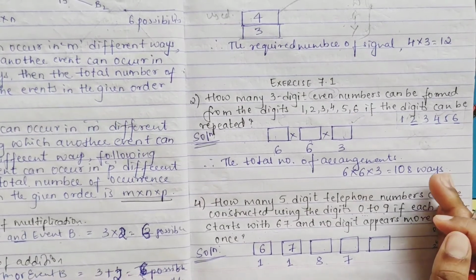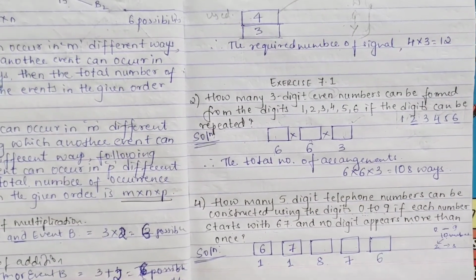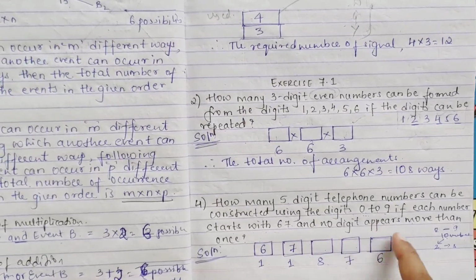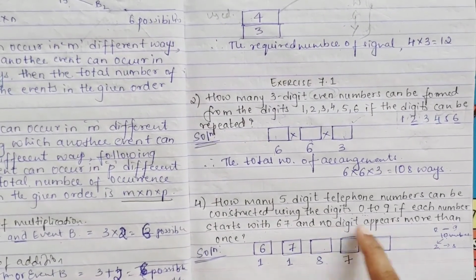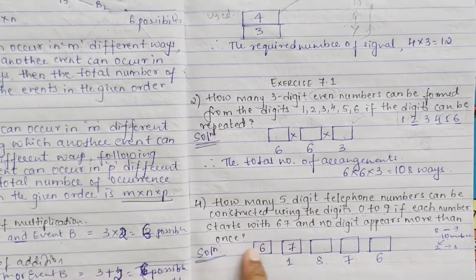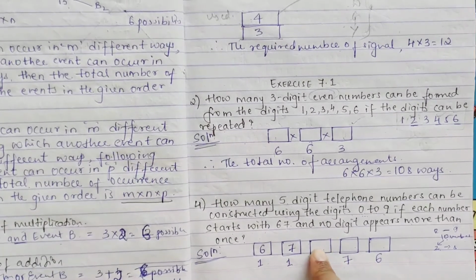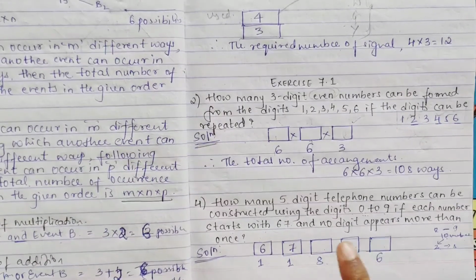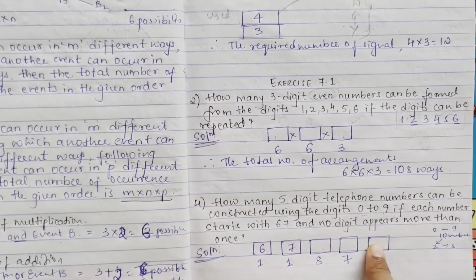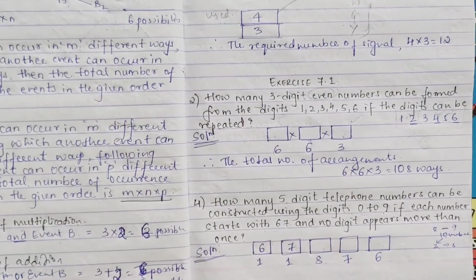Again from 10, 4 numbers are deducted, so left is how much? 6. Why will it be like this? Because there is no repetition. They have said no digit appears more than once, and each number starts with 67. So both can be filled in only one way, and the third will be the remaining, the fourth will again be the remaining of that, and the last one will be the remaining. I hope it is clear how you have to do.